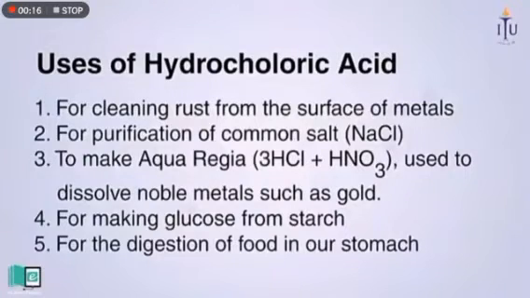Today we have to discuss the uses of acids. And first we will discuss the uses of hydrochloric acid in detail. Hydrochloric acid is used for cleaning rust from the surface of metals.